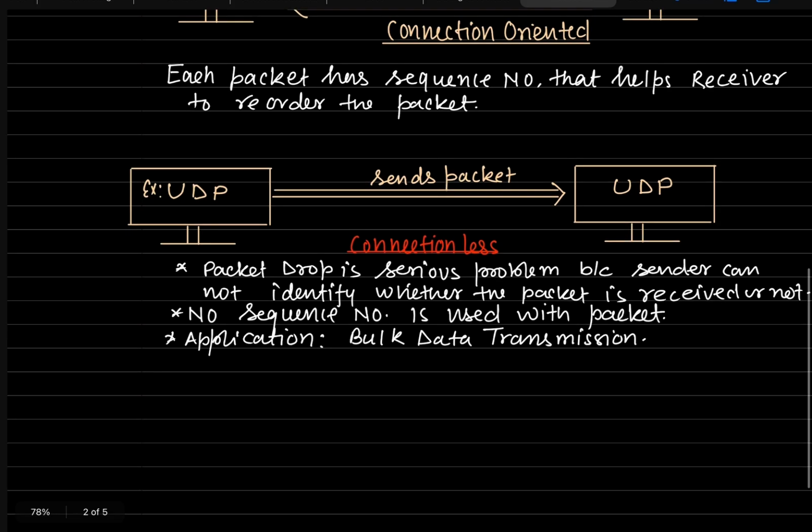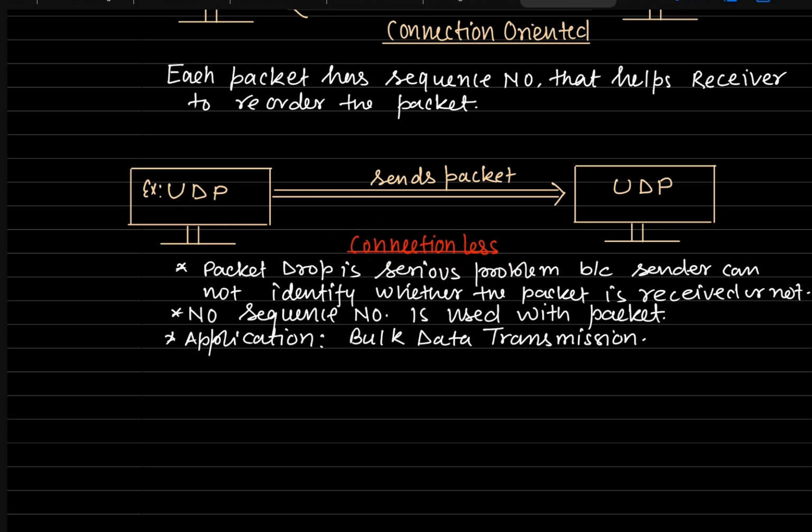The second one is connectionless. Connectionless is where one device is here and another device is there, and these two devices want to communicate. This device sends data, but it won't receive any acknowledgement. If we have this type of communication between two devices, then what we call this is connectionless.